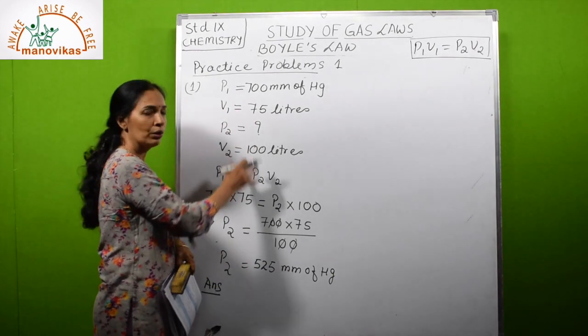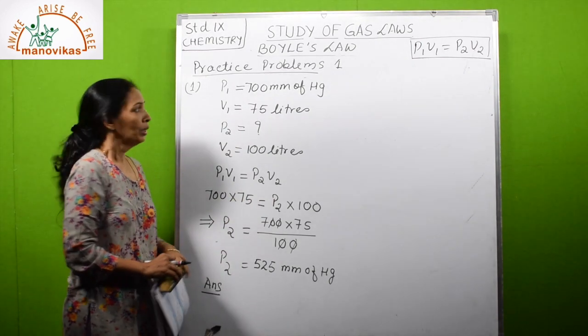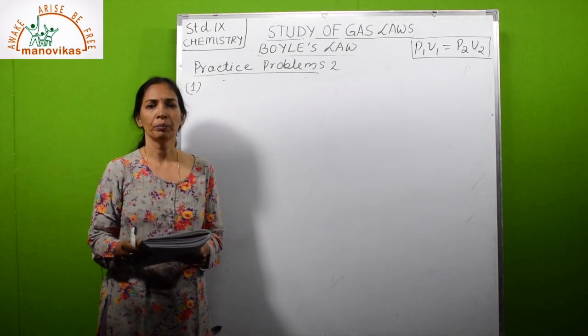So you get marks for each and every step, and systematically you can write the answer. So this is the first sum. Now practice problem 2. It's on page number 140.